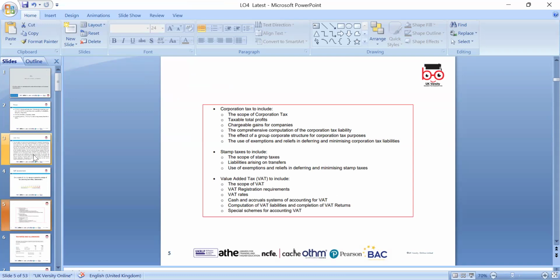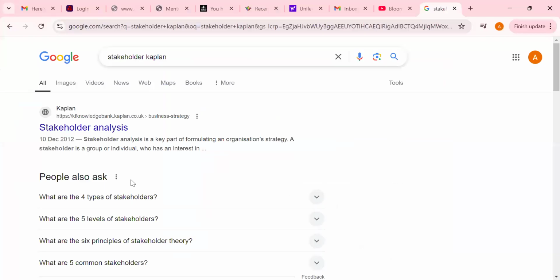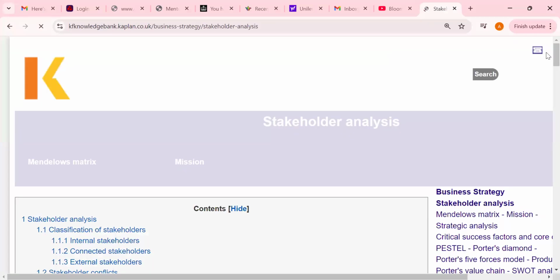There is a good website which I'll refer you to when you do this learning outcome: Kaplan. On Kaplan you can find plenty of resources. It's quite a good website, because Kaplan is a publisher of books for our professional courses, and the book chapters, known as the Kaplan knowledge bank, are quite good too.